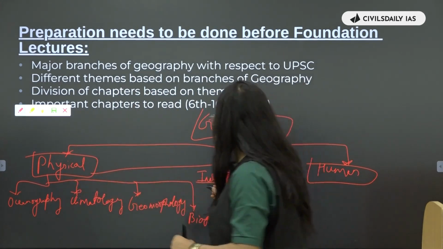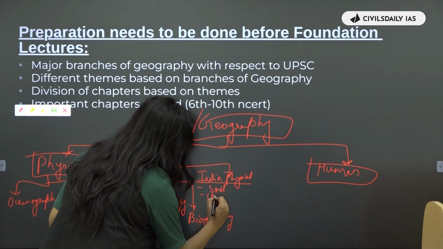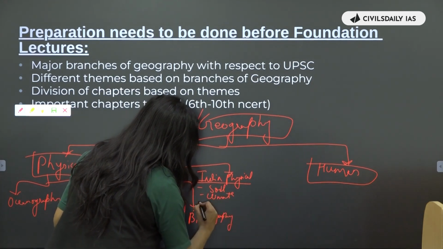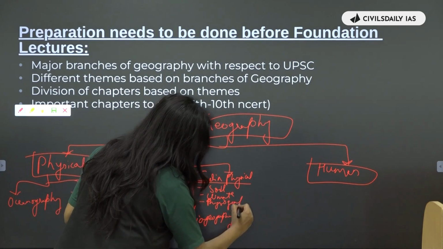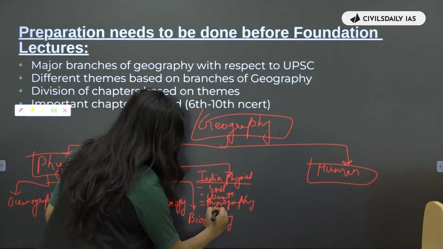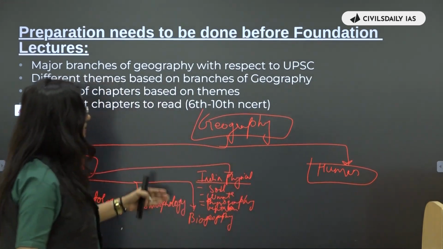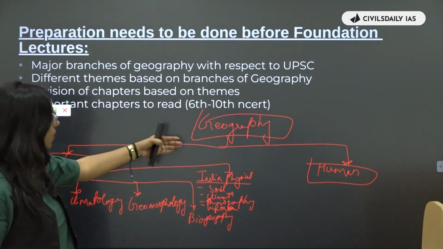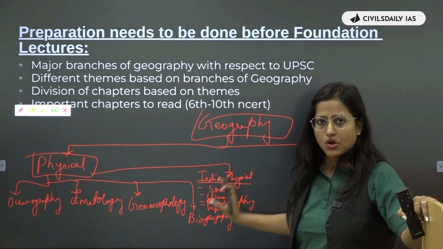ठीक है ना? So if you are reading about the soil of India, if you are reading about the climate of India, if you are reading about the physiography of India, if you are reading about the vegetation of India, then all these subheadings will come under Indian physical geography.